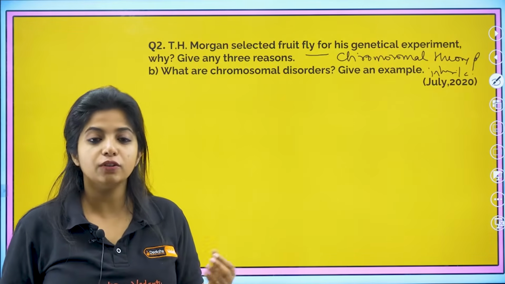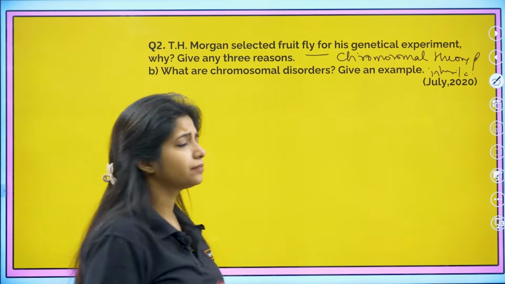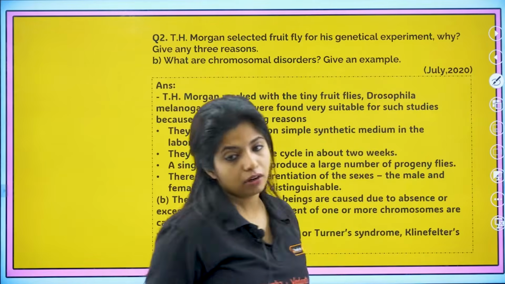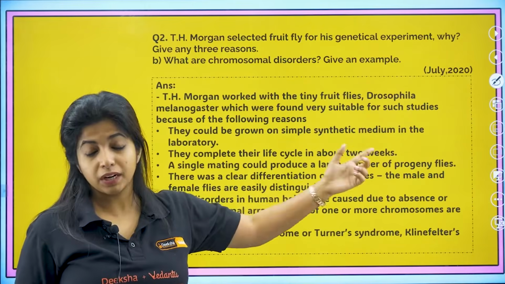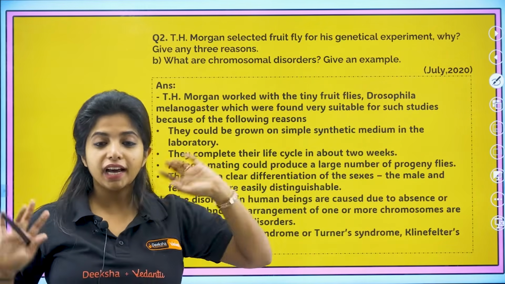What do you call fruit fly? You call it Drosophila melanogaster. So there are reasons. First of all, they can be grown really fast. They can be grown on a simple synthetic medium. It does not need hi-fi things to be grown.